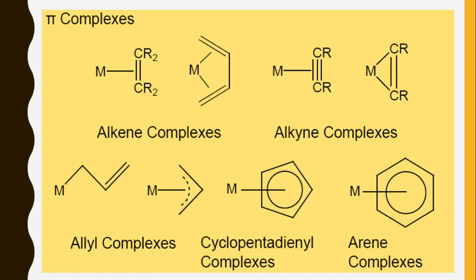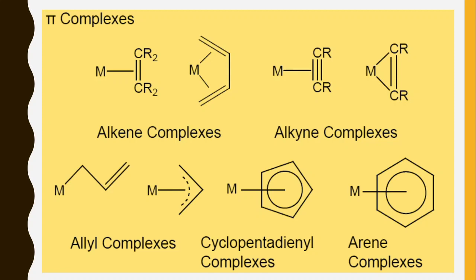Then next is cyclopentadienyl complexes. Cyclopentadienyl means cyclo means cyclic structure is there, penta means 5, dienyl means there are 2 double bonds. That's why the name is cyclopentadienyl. So when cyclopentadienyl complexes are considered, they can bind with the metal through one carbon atom or all the 5 carbon atoms.